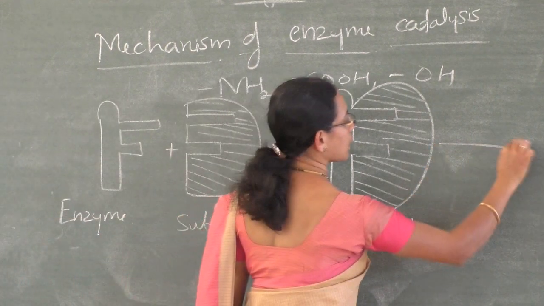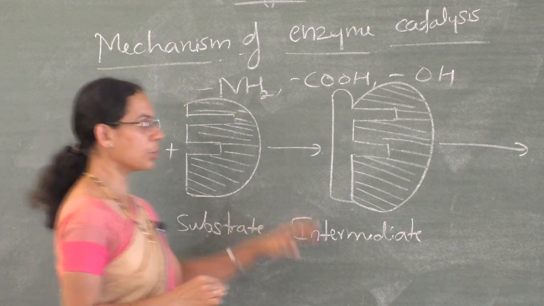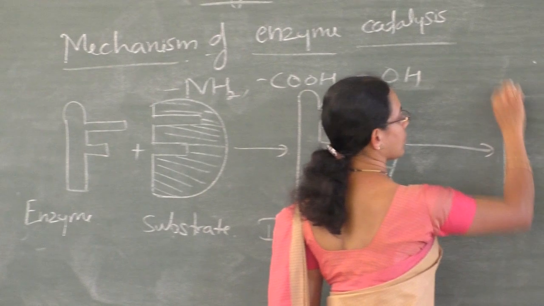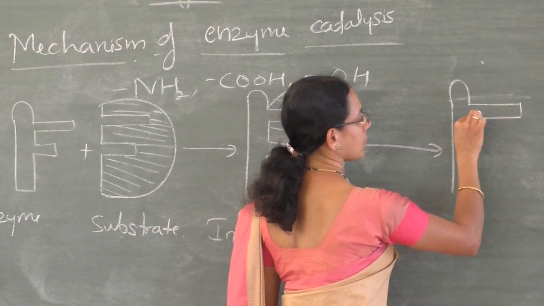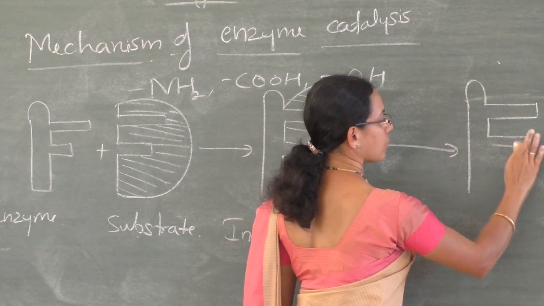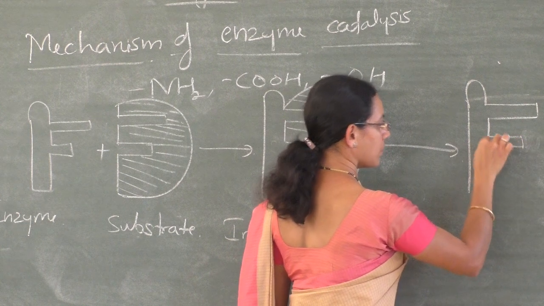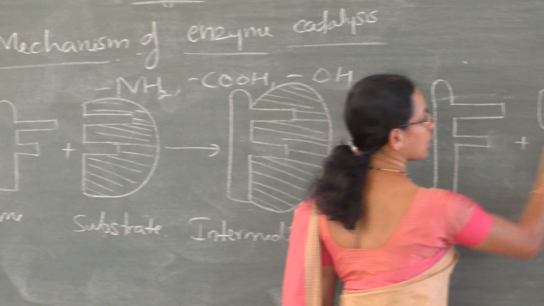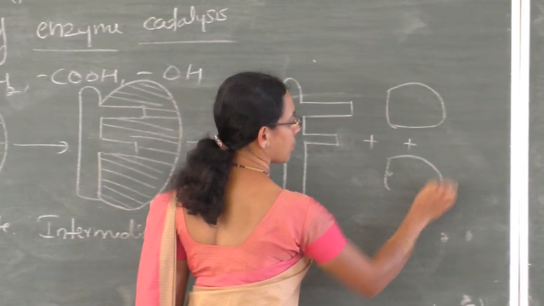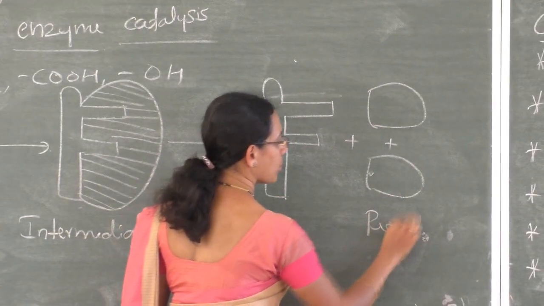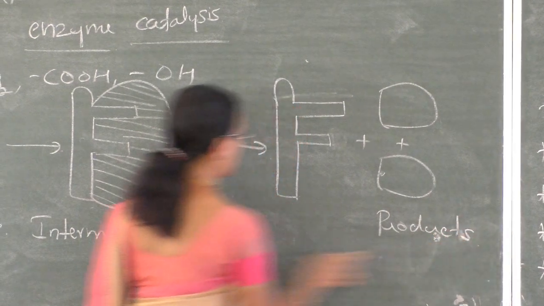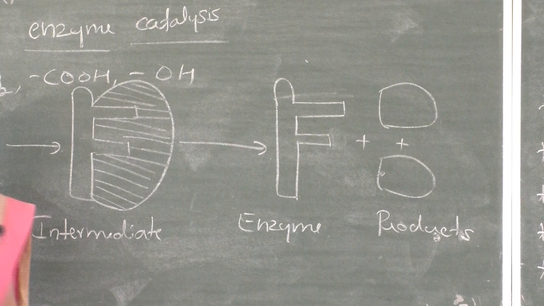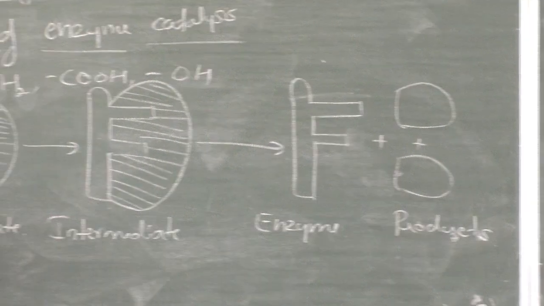And the intermediate is decomposed to give product. Finally, the enzyme retains as it is, whereas the intermediate gives different types of products. So these are the products and this is the enzyme. So this is the lock and key mechanism of enzyme catalysis.